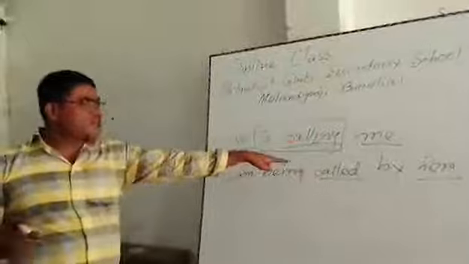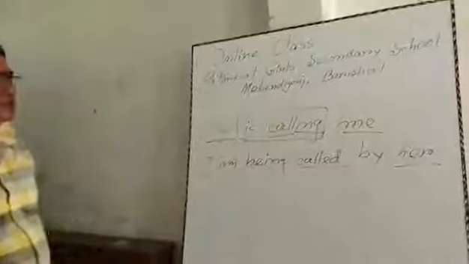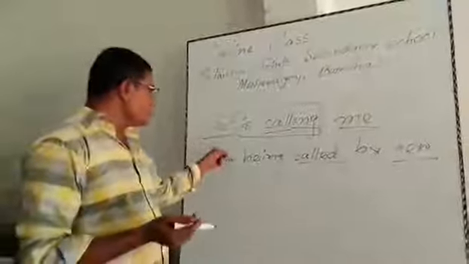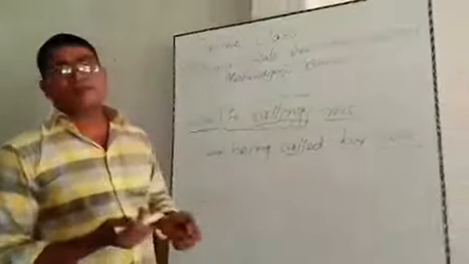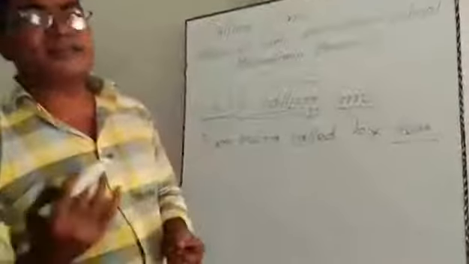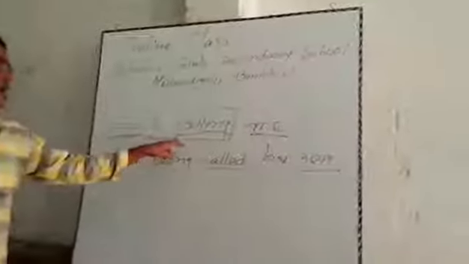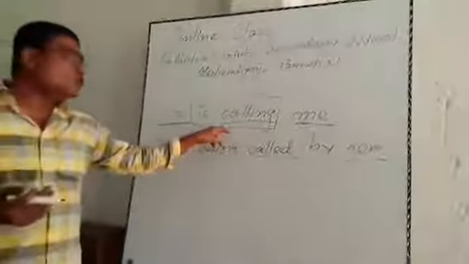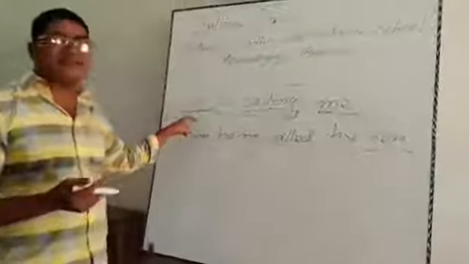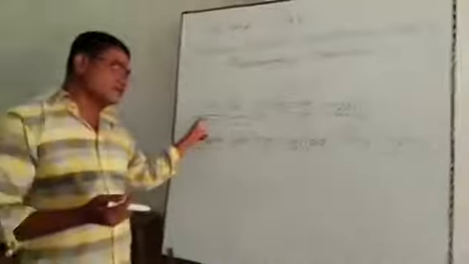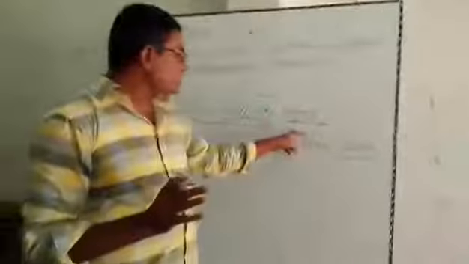Okay, and that's why I have written before the nominative, objective, and possessive form. Possessive form is not mandatory here, but we should know nominative and objective form to perform voice change, to change active from passive or passive from active. Here again I am saying she is the subject, me is the object. If I ask the verb who, then we shall find the subject. Who is calling? She is calling. To whom is she calling?